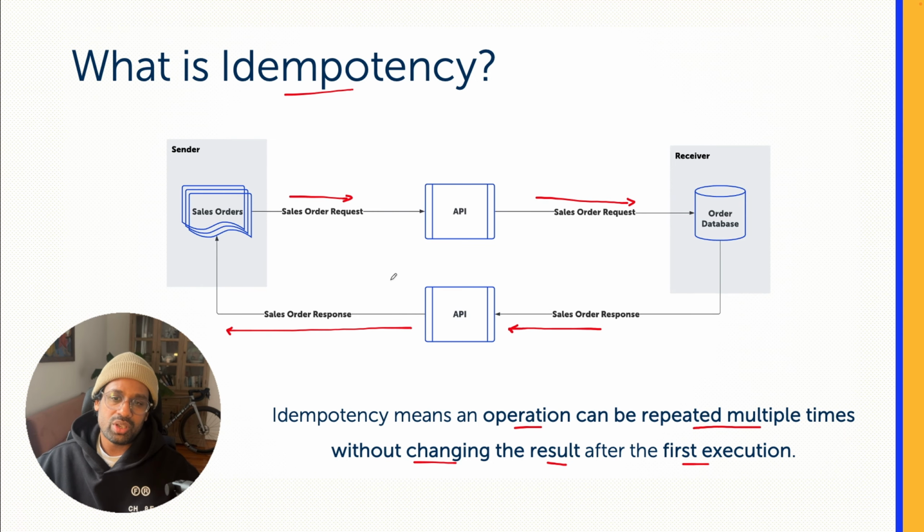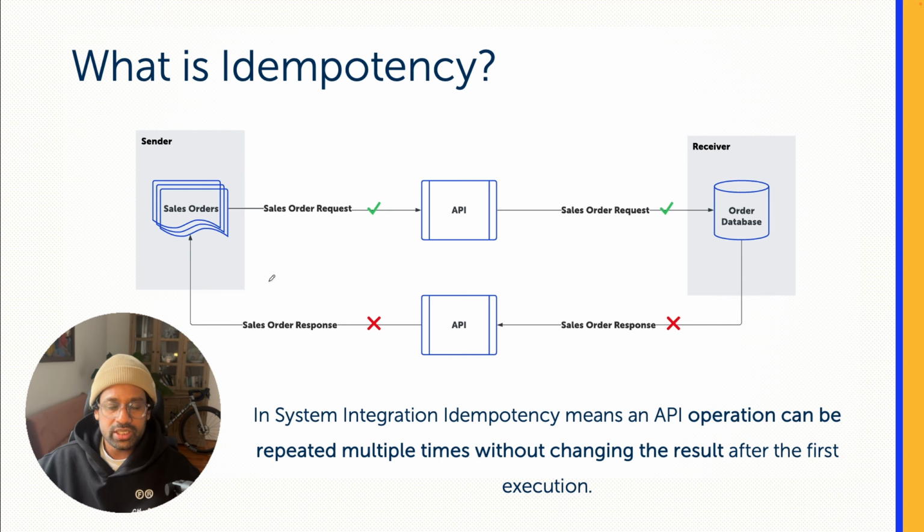In the happy flow of this integration, you have a sales order request coming in with the sales order information that gets saved in the backend database, and the sender receives an acknowledgement back regarding the order that was saved. But when it comes to system integration, we cannot just think about the happy flow. What if the acknowledgement right here is never received by the message sender?